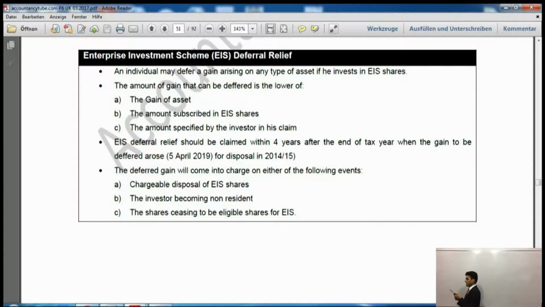The second one is the investor becoming non-resident. If whoever has bought the shares was resident, and he ceases to be UK resident, then it will also become chargeable. And the third is the shares ceasing to be eligible shares for an EIS company. For example, if the company was an EIS company initially but is no longer one, then in this case as well the gain will become chargeable. Now this was the Enterprise Investment Scheme relief, or EIS relief.